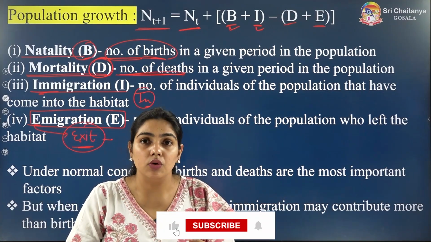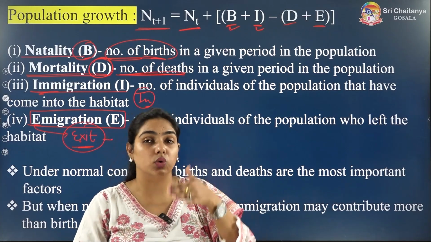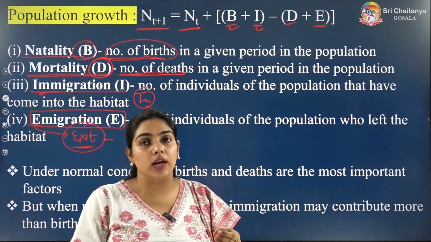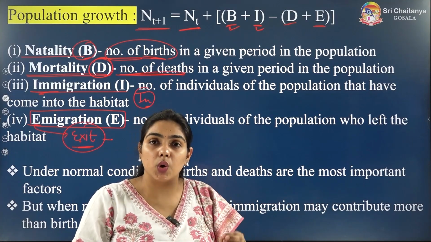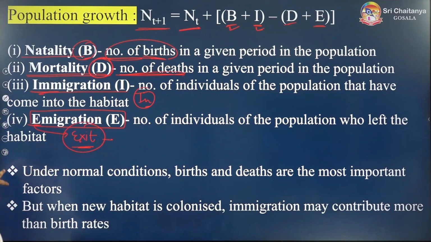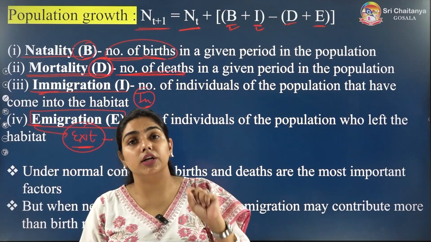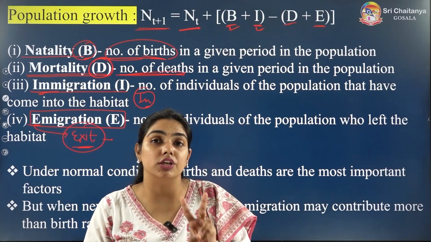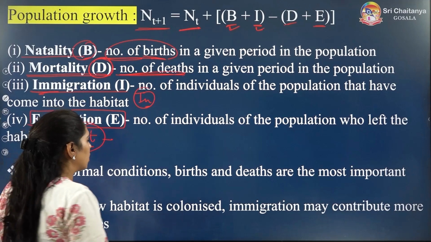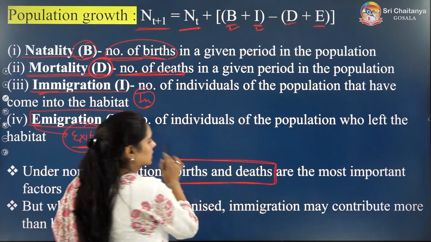If they will give you the total number of births, the total number of deaths, the total number of people who came, the total number of people who went, in this way you can easily calculate the population growth. How much is the population growth, right? Very easy. Now, under normal conditions, if somebody asks you what are the most important factors for the population growth? The most important factors are births and deaths, obviously.